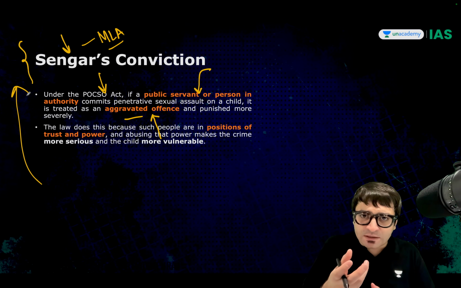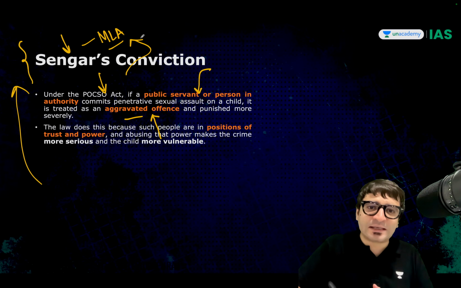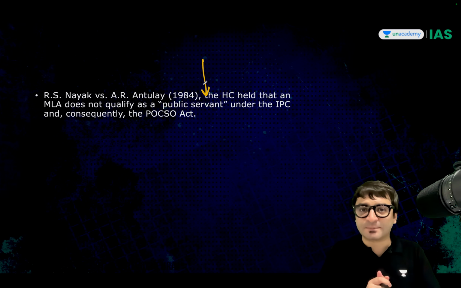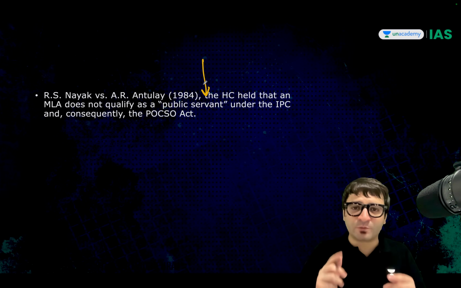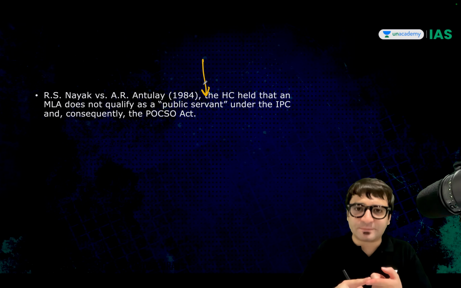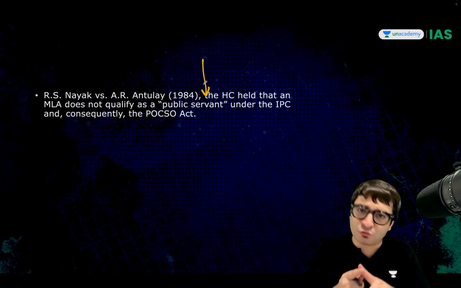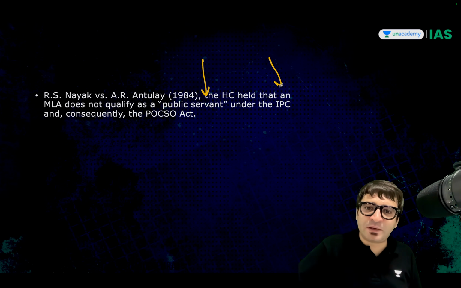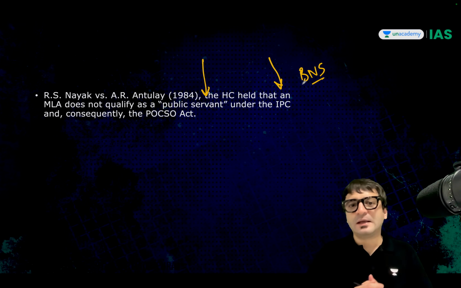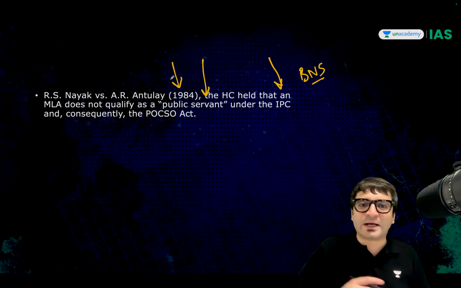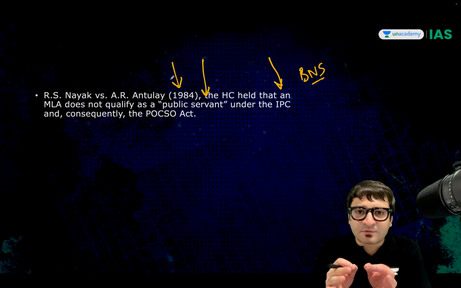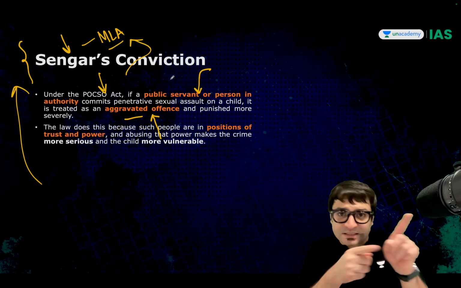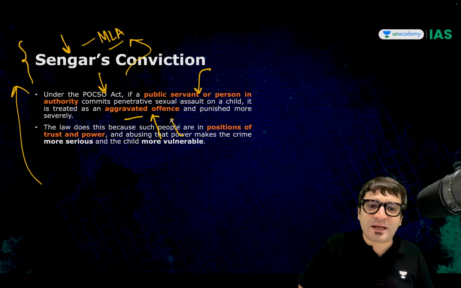The argument before the High Court was that Mr. Sengar is an MLA, and an MLA is not covered under the definition of public servant. Now listen to me carefully. Another important point for your prelims. Does the POCSO Act define who is a public servant? No. Then what do we do? We import the definition of public servant from the Indian Penal Code or Bharatiya Nyaya Sanhita. Way back in 1984, the court had said that an MLA is not a public servant. If an MLA is not a public servant, and Mr. Sengar was an MLA, then it won't be an aggravated offense.